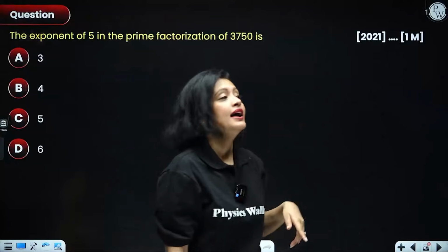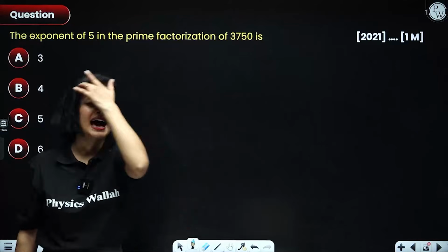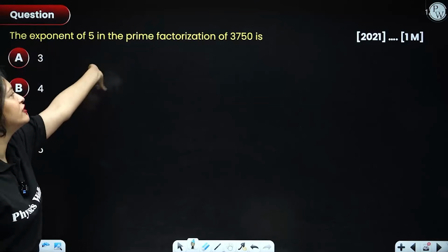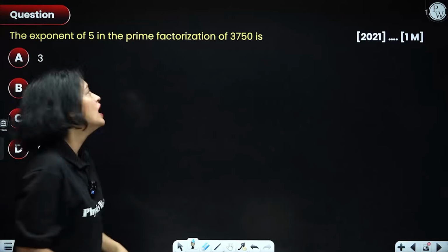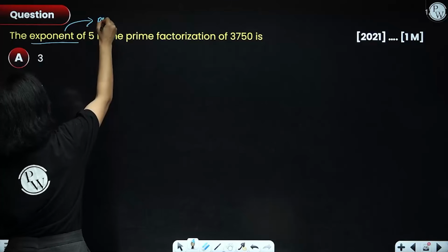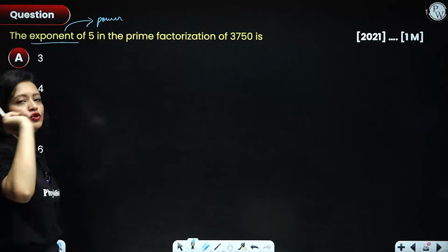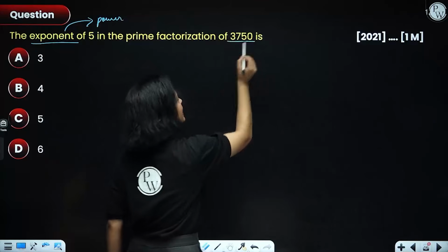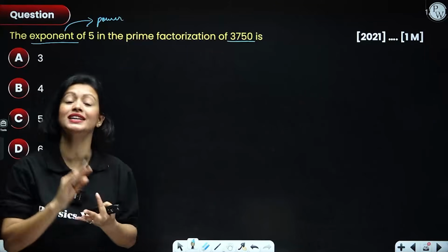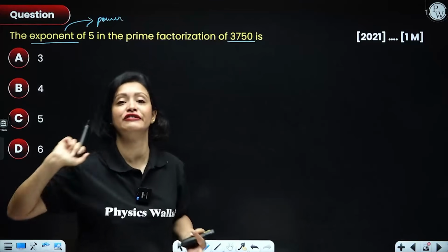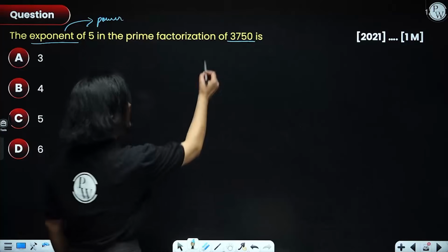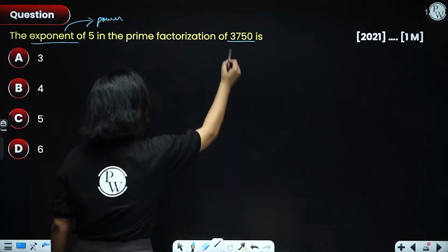Okay? Now, let's move on and discuss problems directly based on fundamental theorem of arithmetic. Okay, the exponent of 5 in the prime factorization of 3750. Exponent means power. Whenever exponent is asked, that means what you have to do? You have to prime factorize 3750. Right? And then you will have to see what is the power of the prime number 5. That power is the exponent of 5.